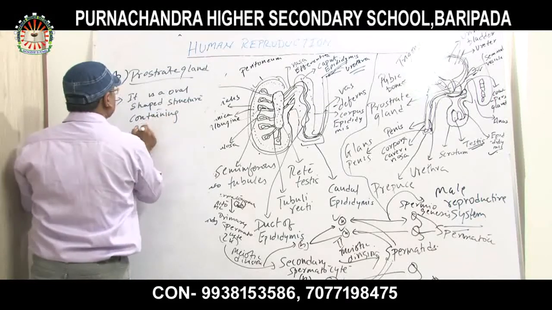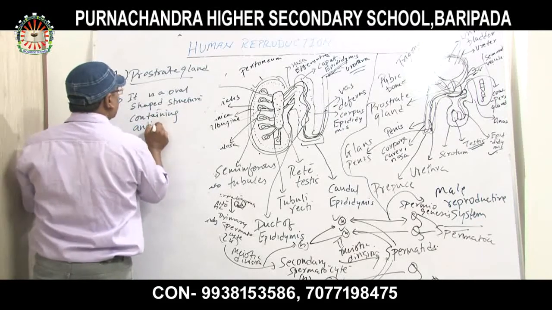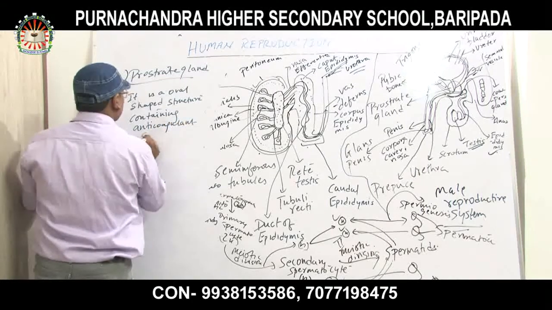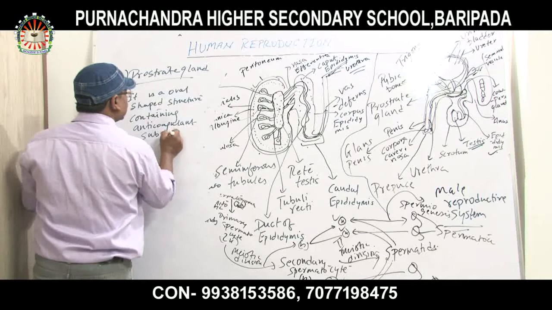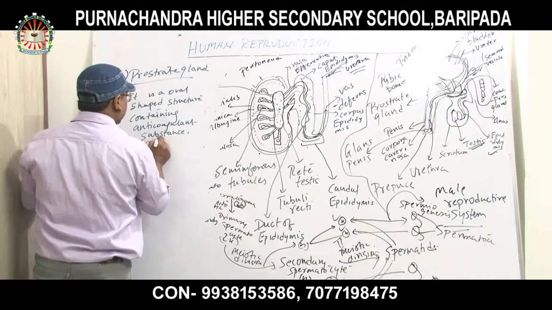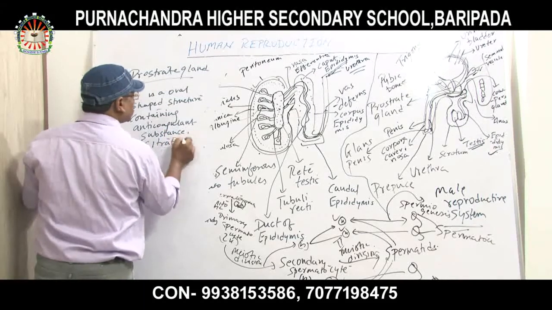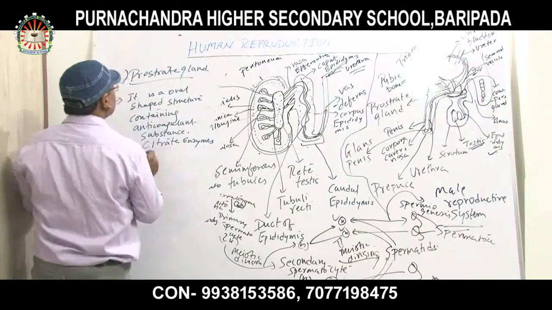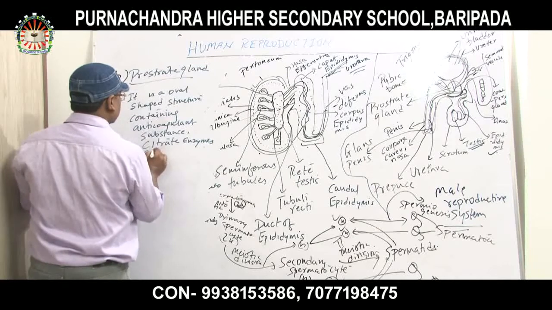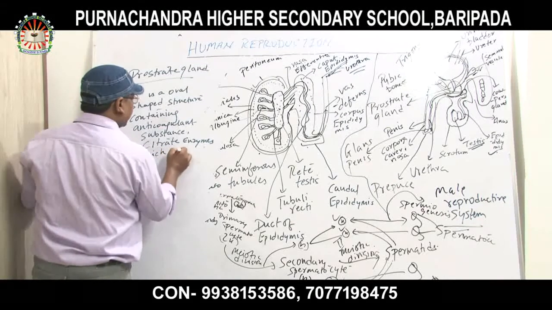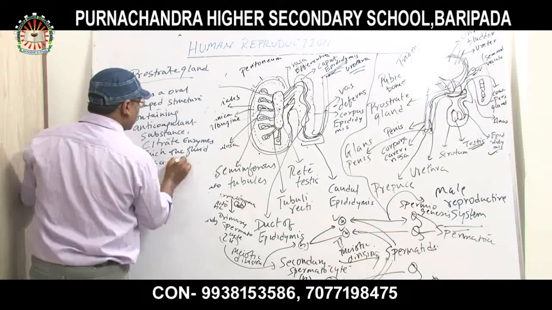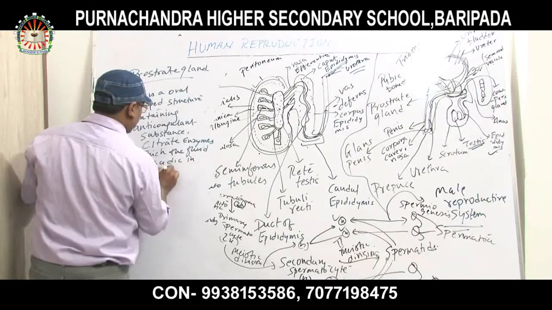containing anticoagulant substance and citrate enzymes, and the fluid is acidic in nature.